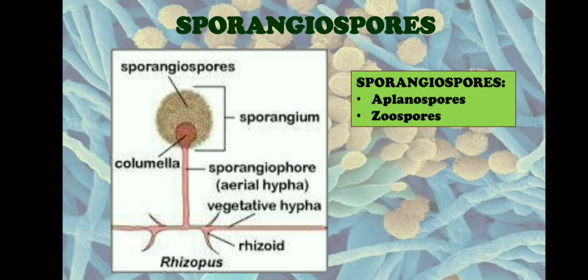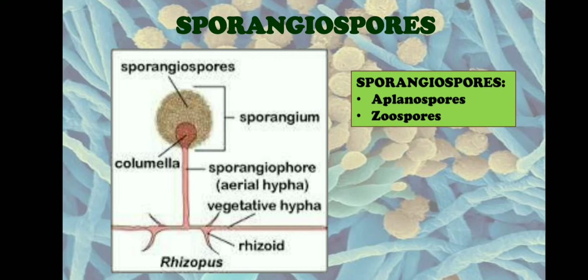Now let us see the structure of the sporangium. There is a vegetative hypha, from which arises a sporangiophore. The sporangiophore is a stalk on which the sporangium is present. Inside the sporangium there are numerous sporangiospores which will give rise to new individuals. In some fungi, the sporangiospores are motile. The motile sporangiospores are called zoospores and the non-motile sporangiospores are called aplanospores.